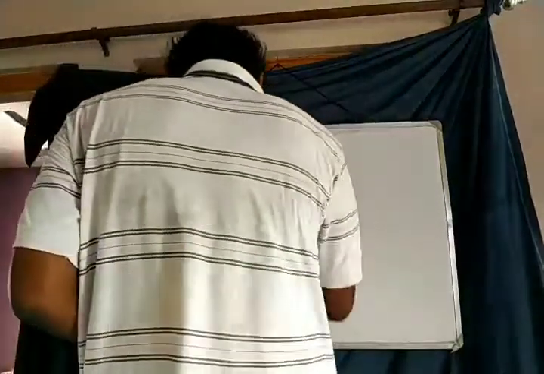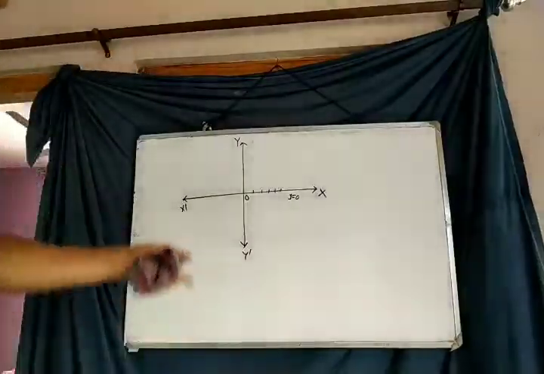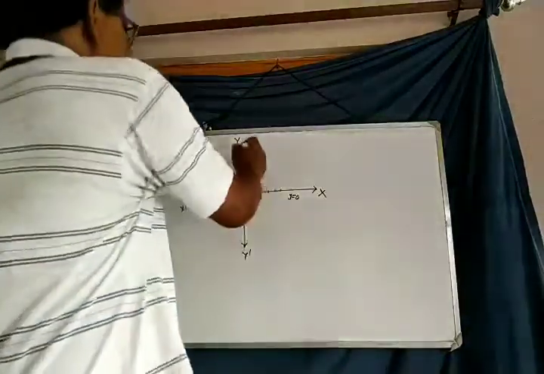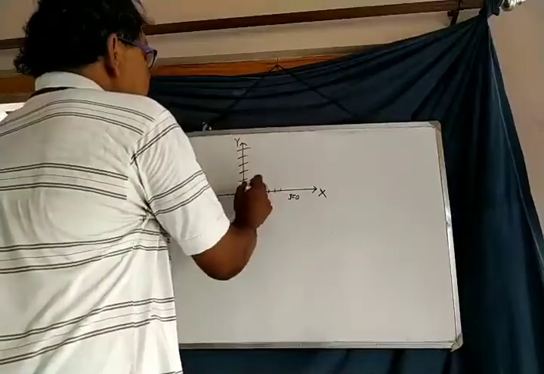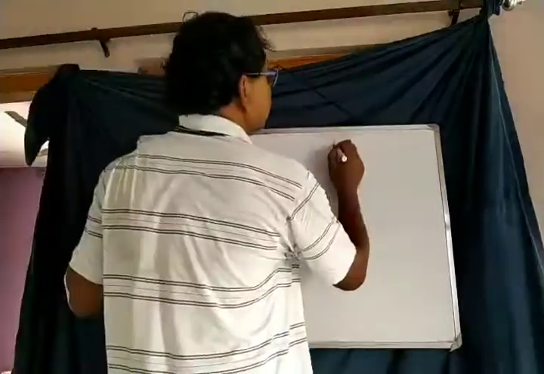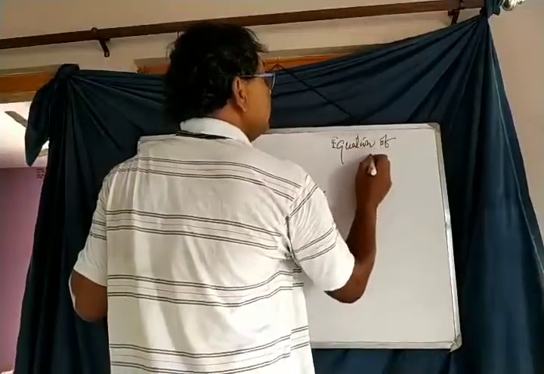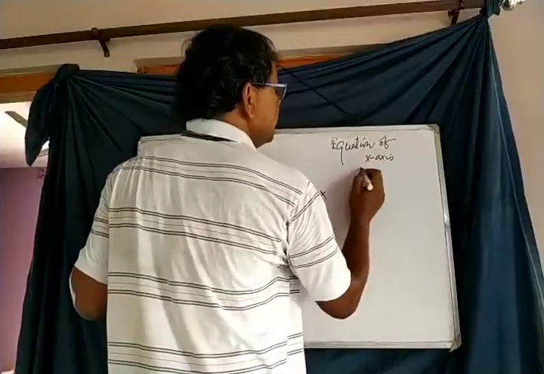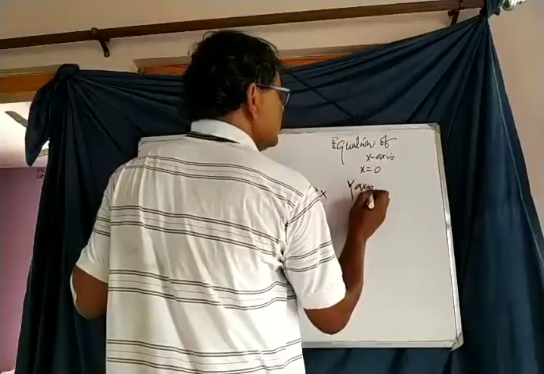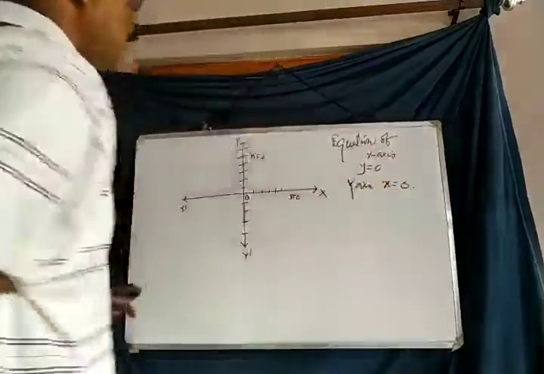And the y-axis is also a straight line. So it also has an equation. And what will be the equation? We know that the equation depends upon the condition. The condition is that at each and every point on the y-axis, x equals 0. So the equation of the x-axis is y equals 0, and the equation of the y-axis is x equals 0.